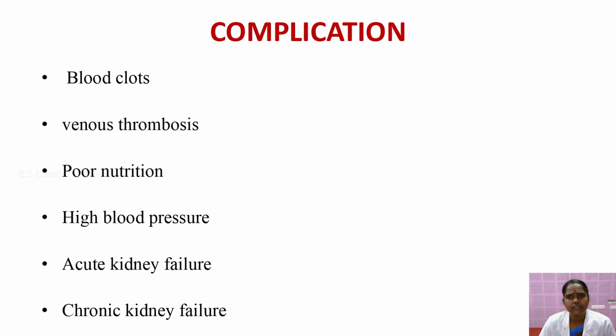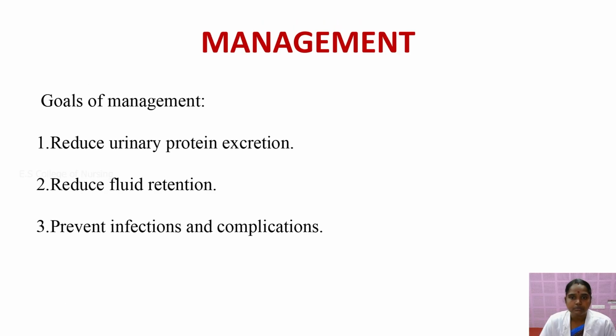Afterwards, when the baby has developed nephrotic syndrome, the main complication is blood clots, venous thrombosis may develop, poor nutritional status and high blood pressure, and acute kidney failure may be caused by chronic kidney failure. The management has some goals for the management: reducing the urinary protein excretion, reducing the fluid retention, and prevention of infection and complications in the child.